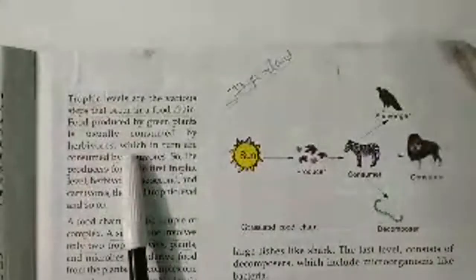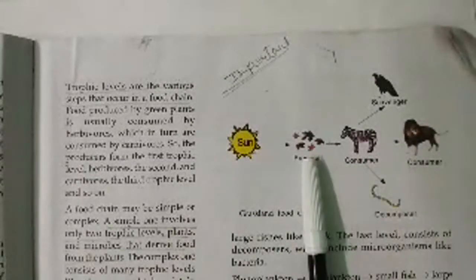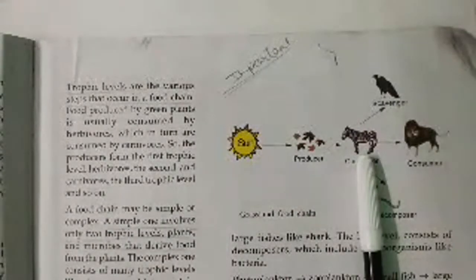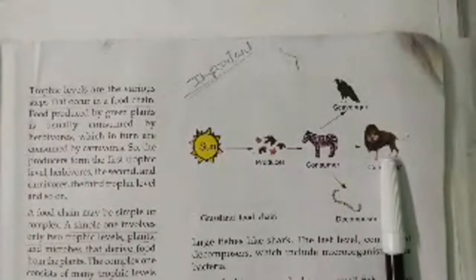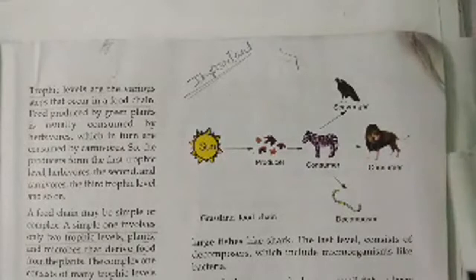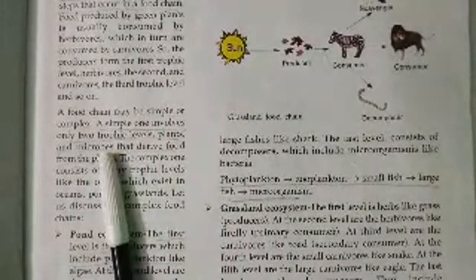These are the levels which are mentioned. Food produced by green plants is consumed by herbivores, which in turn are consumed by carnivores. So the producers form the first level, herbivores the second, and carnivores the third, and so on. If there is a higher organism who will eat this, then it will be the next level.